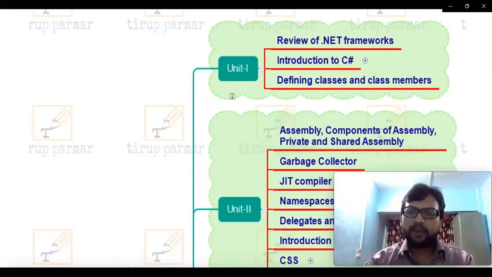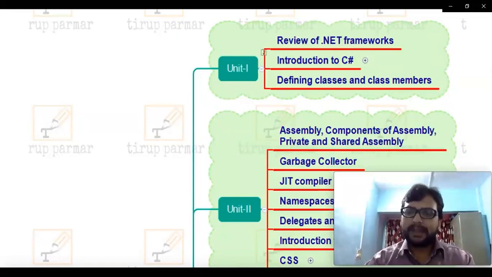We don't have much GUI or any other facility provided there. So if you want to develop such console-based applications, that time we use C#. And if you want to develop some web pages or websites, that time we use ASP. ASP stands for Active Server Pages.